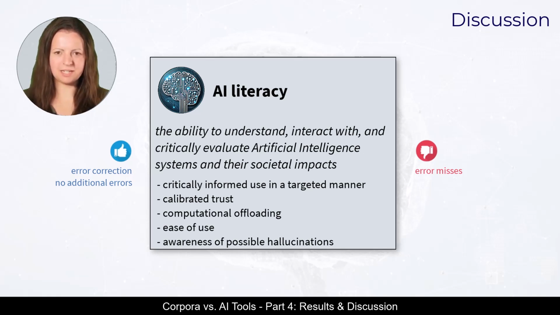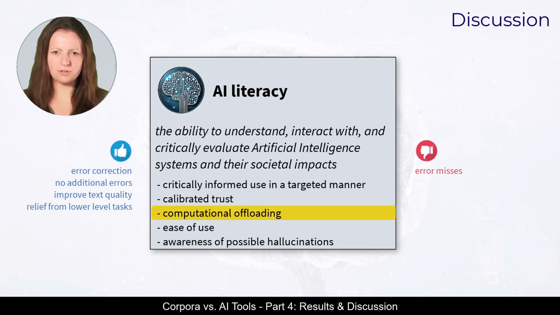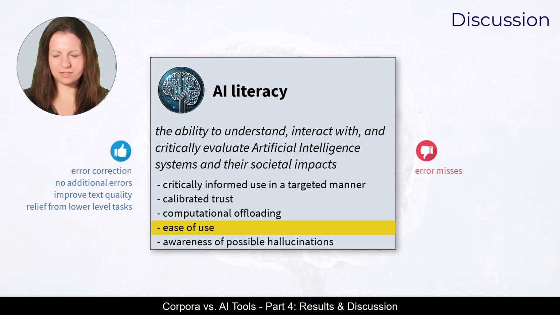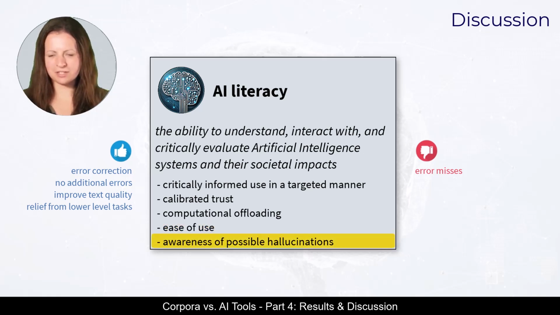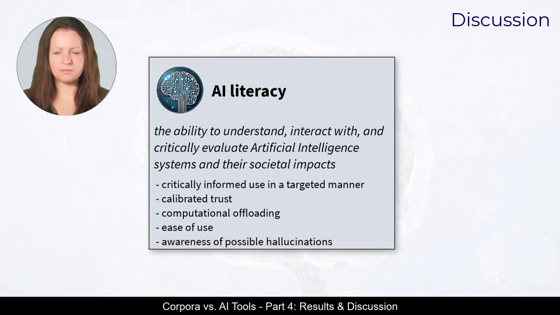They can significantly improve text quality and relieve users of lower-level tasks in text production processes, in the sense of computational offloading. An undeniable advantage is their ease of use, even by linguistic laypeople. Undesirable AI effects, such as hallucinations, are practically non-existent with such closely circumscribed tasks.